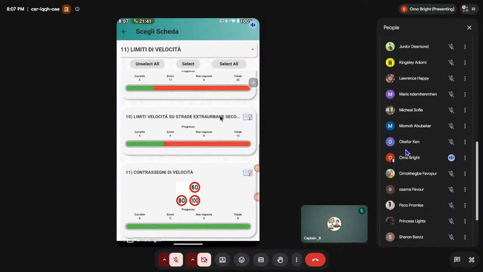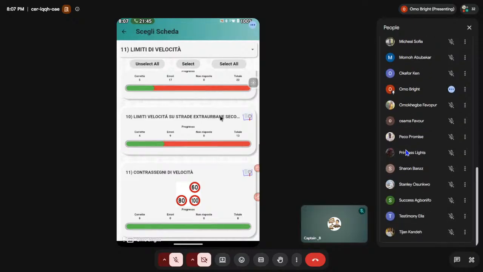Then I ask you the same question again. That goes to who there? Promise. Good. Extraurbana principale con rimorchio, autovettura con rimorchio. What is the speed limit?